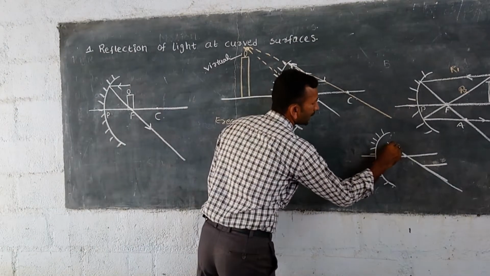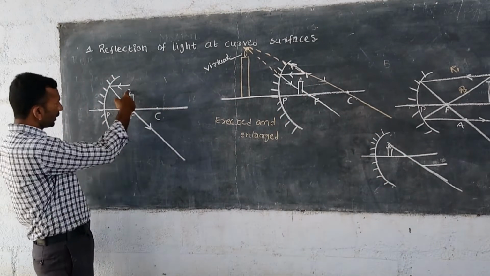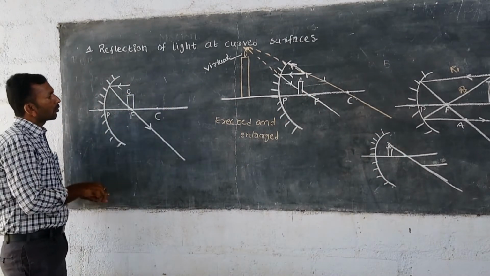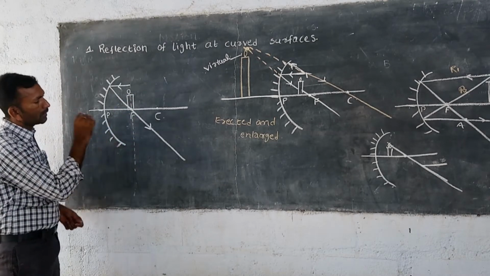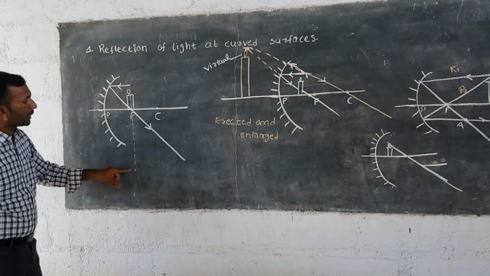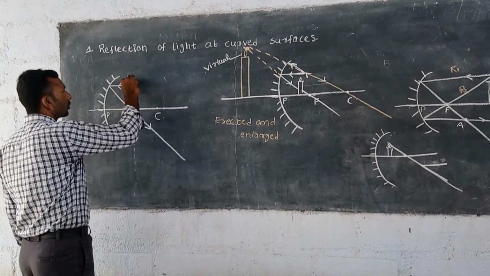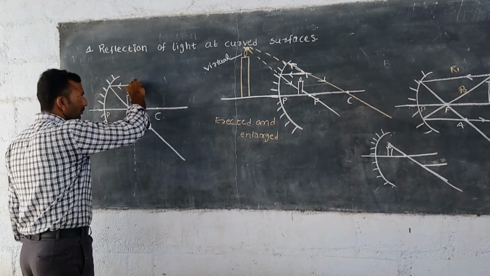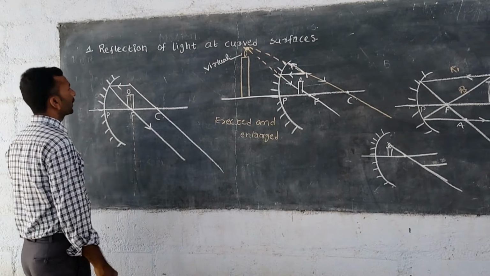If any light ray is taken here, it is going to the focal point of the mirror. That means it is going downwards to the focal point, from the candle down. So it is not possible. That's why we take another light ray, which goes through the center of curvature.